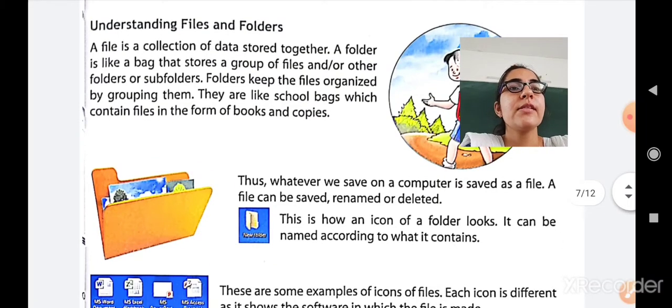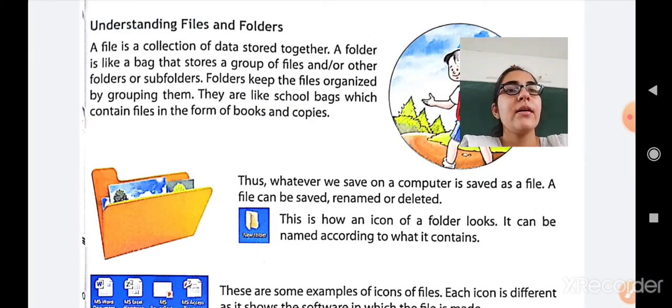Now, whatever we save on the computer is saved as a file. Like when we are working on Microsoft Word, we write something and want to save the document. That Microsoft Word document is called a file. A file can be saved. After saving the file, we can change the name, that is rename it, and we can also delete the file. So the file can be saved, renamed, and deleted.